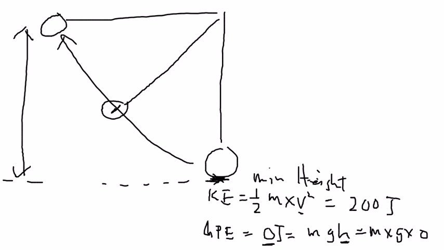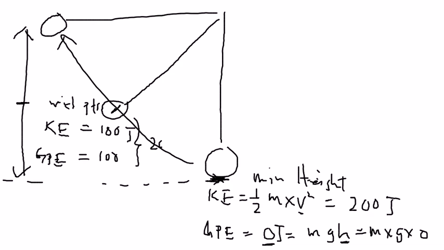At midpoint, the kinetic energy of 200 joules will be reduced from 200 to 100 joules, and the remaining 100 has been converted to gravitational potential energy, so that the total still remains as 200 joules from the beginning. So the total energy is conserved.